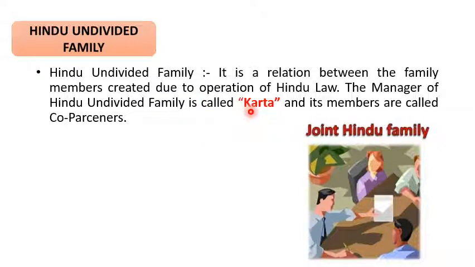It means in a family, the senior most member is called the Karta, and the other members are called coparceners. In this joint Hindu family business, what is the senior most member called? Karta. And what are the remaining members called? Coparceners. Here the Karta's liability is unlimited and the coparceners' liability is limited.